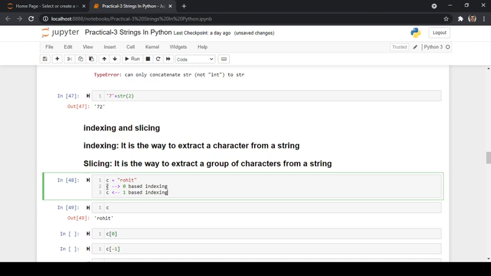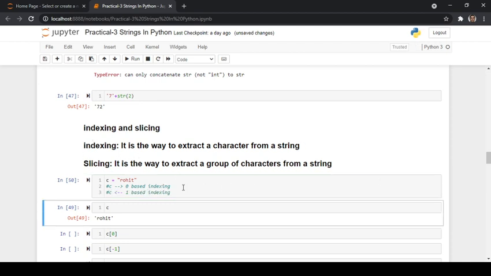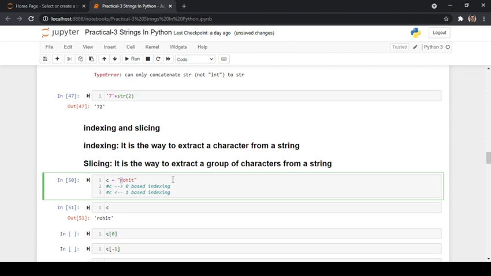This should be kept in mind. These are the most important rules when indexing or slicing comes into picture. So now I want to extract the first character, r. As I have told you, when we are going from left hand side to the right hand side, it follows zero based index.